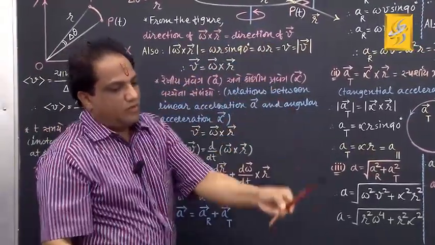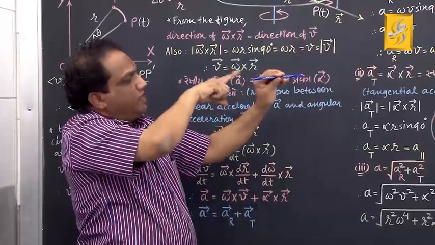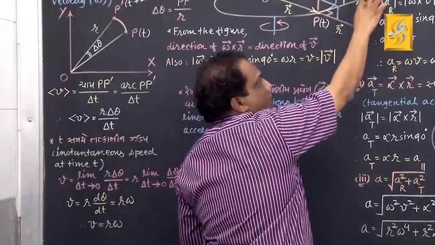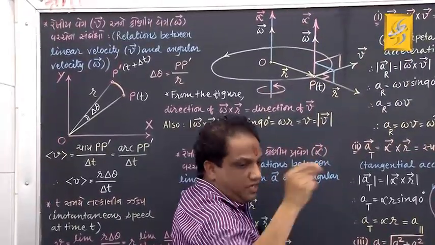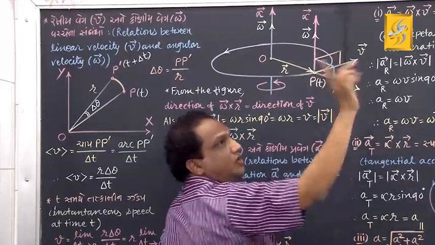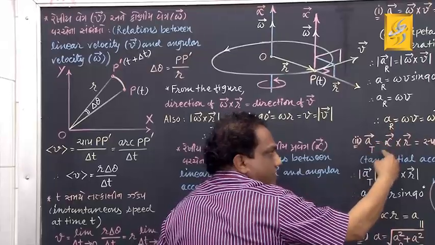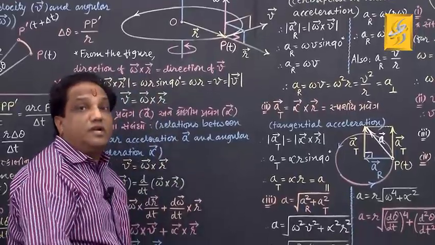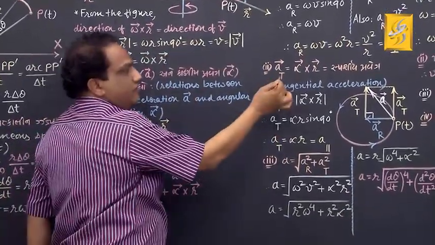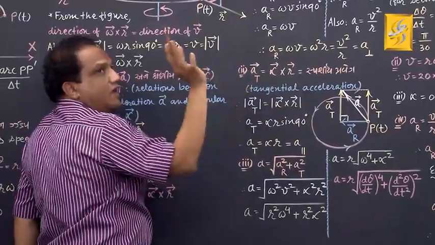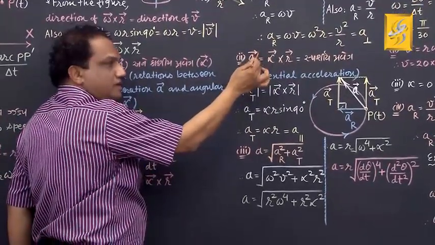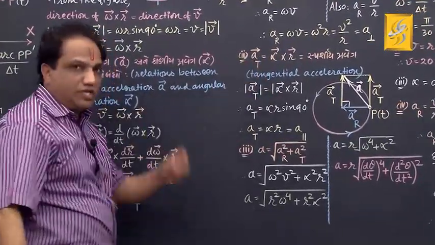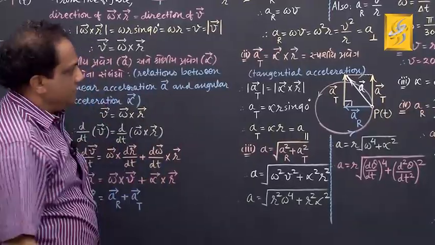Now tell me, if you rotate this screw in this manner, then it advances this way, that is, in the direction of velocity. In the direction of velocity means what? In the direction of tangent, because this velocity is always along the tangent. Because its direction is along the tangent, we call it tangential acceleration. For tangential we write T, for acceleration we write A, and you know a vector product will always give a vector. That's why the symbol is vector AT, tangential acceleration. Got it? Fine.